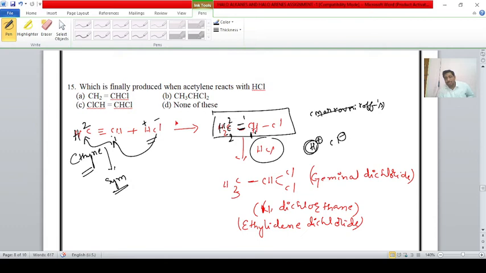According to Markovnikov's rule, the negative part of the reagent is added to the carbon atom having fewer hydrogen atoms. Therefore, CH3 single bond CH with Cl and Cl.